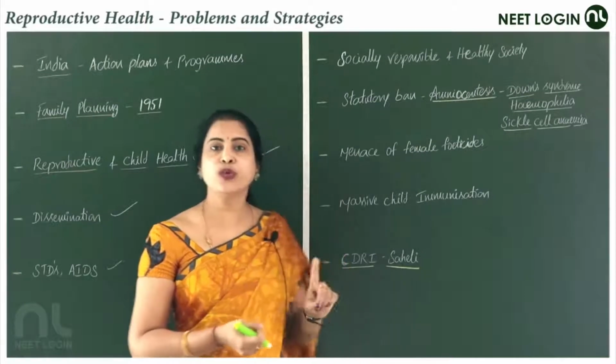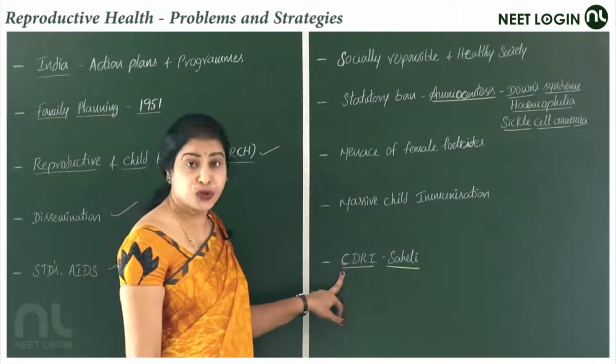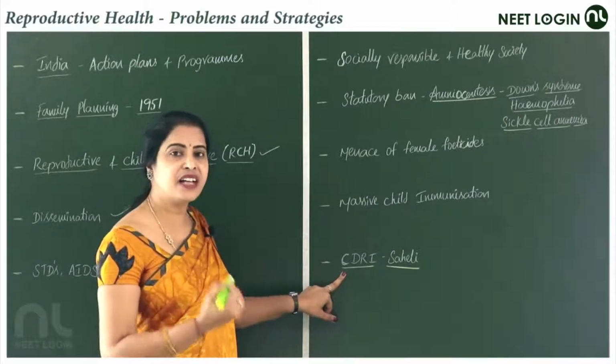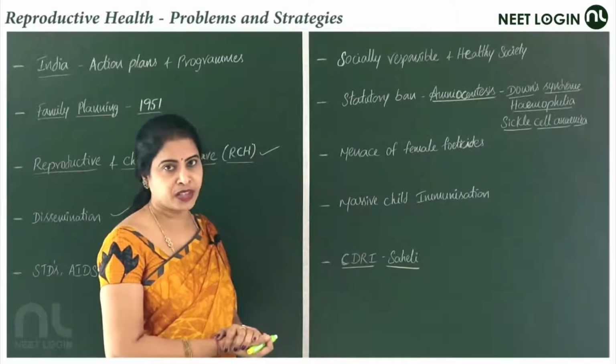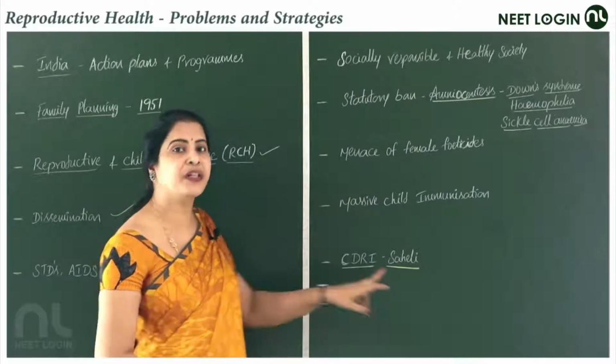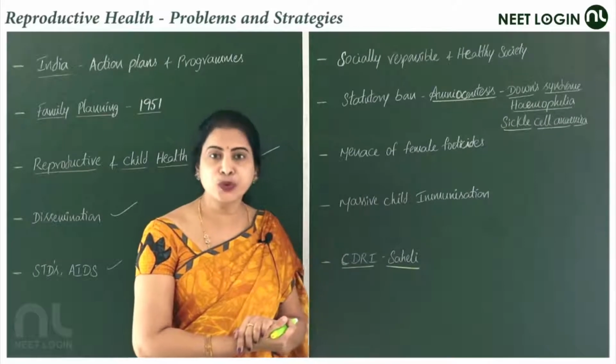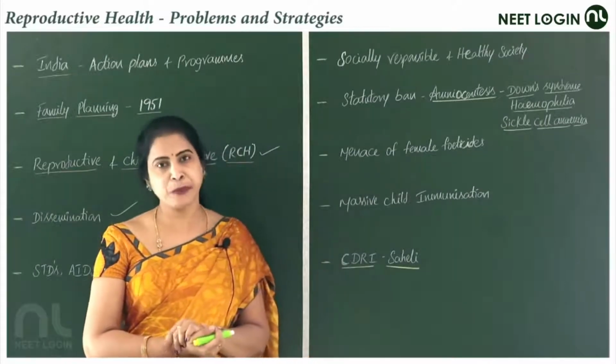And in that, the very good one which we should recognize and appreciate is CDRI, Central Drug Research Institute, Lucknow. They developed one oral contraceptive pill by the name Saheli. Saheli is a pill, a tablet used by females in order to prevent pregnancy.